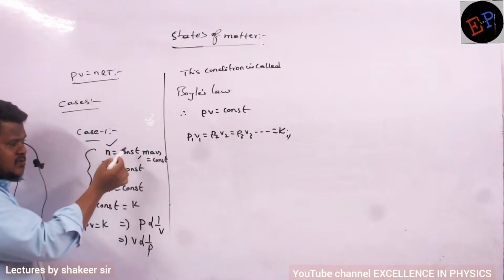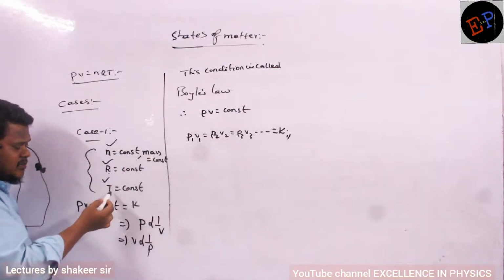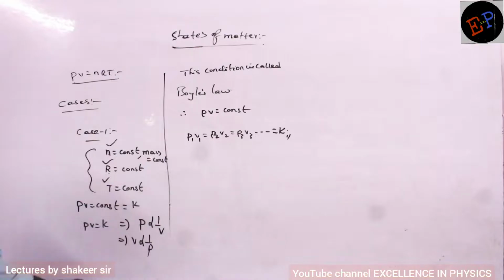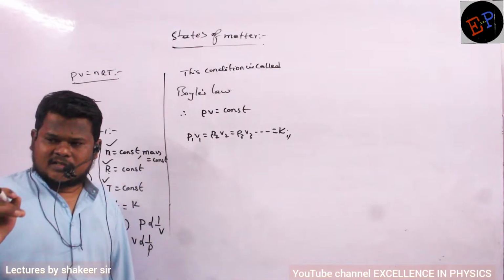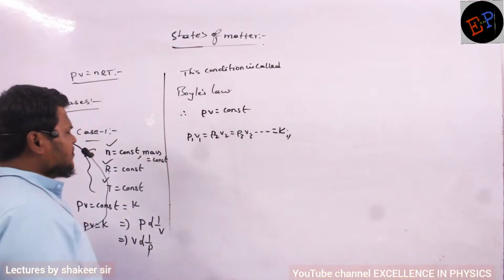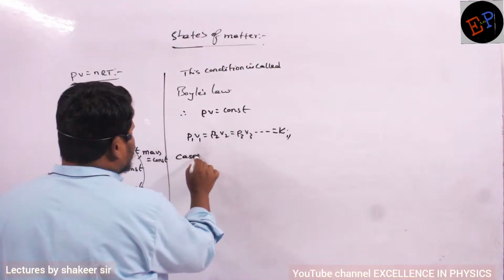Number of moles is a constant. So therefore, mass of the gas is also a constant. Temperature also a constant. And this is definitely an isothermal process because temperature is not changing. Understood? So then we write case number 2.